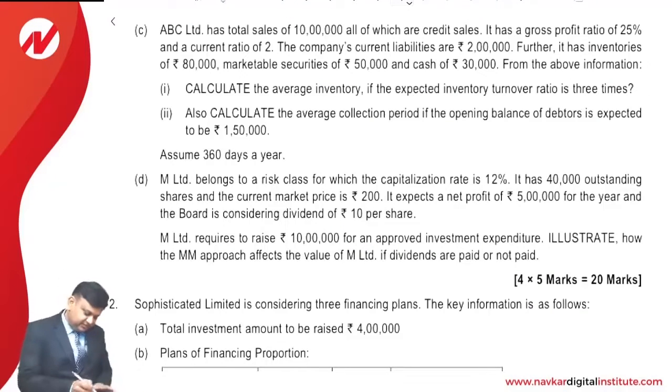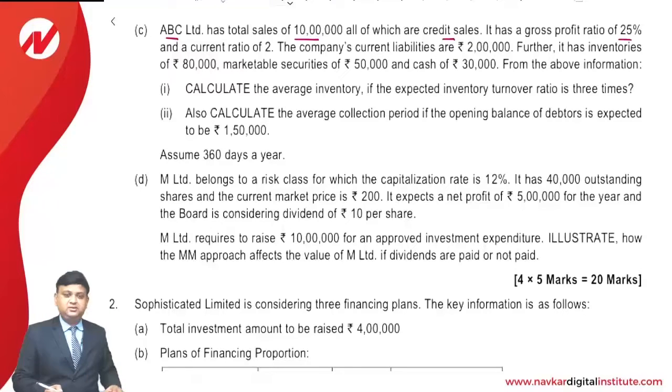Question number 1C. ABC Limited has total sales of rupees 10 lakhs, all of which are credit sales. Means credit sales is 10 lakhs. It has a gross profit ratio of 25%, means COGS is 75%. Current ratio is 2, so current assets is 2 rupees for every 1 rupee of current liability.